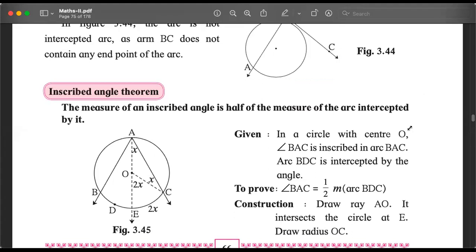It reads, the measure of an inscribed angle is half of the measure of the arc intercepted by it. I told you the inscribed angle and intercepted arc will come together, and they have already come together. What does it mean? Let us draw and understand.